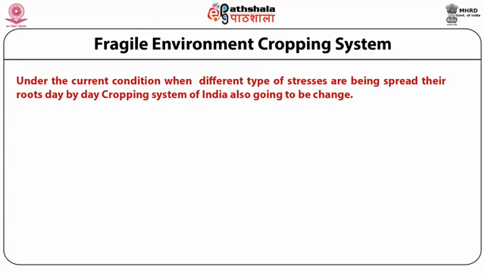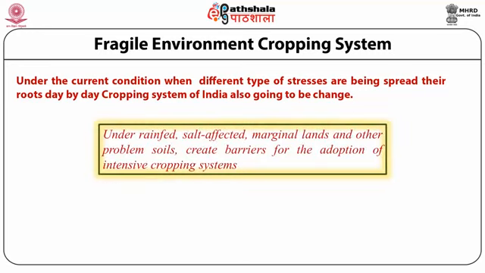Under the current condition, when different types of stresses are spreading their roots day by day, the cropping system of India is going to change. When the salt affected agricultural land area increases, rainfall decreases and temperature increases, they all create a barrier in the intensive cropping system.